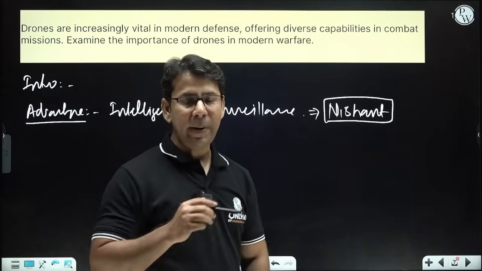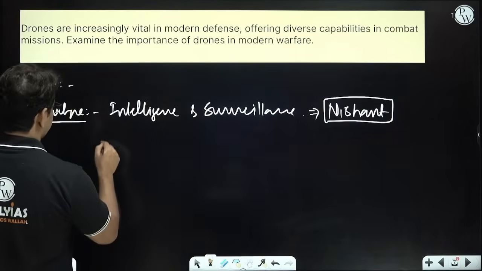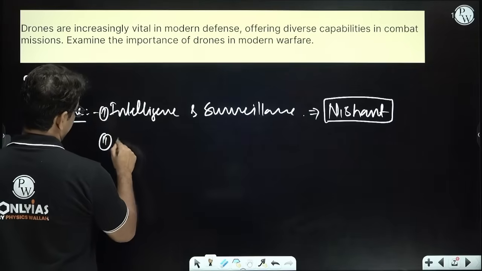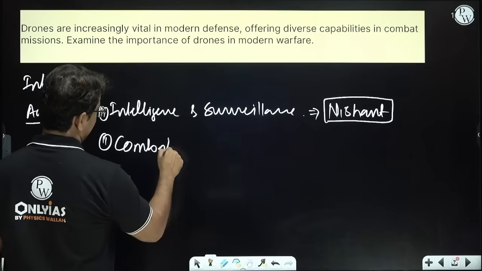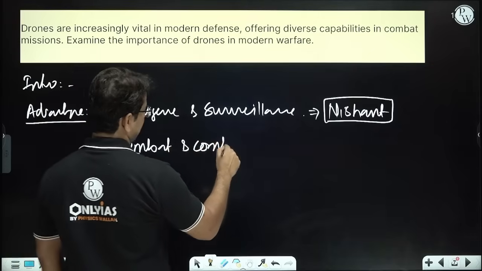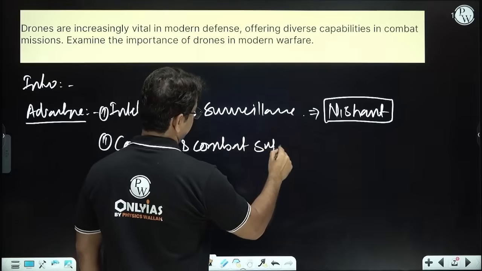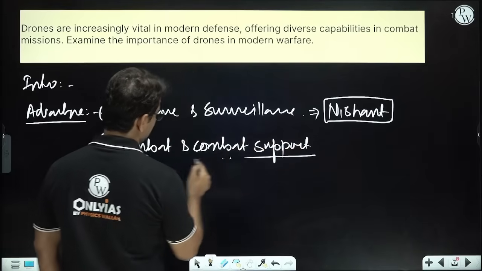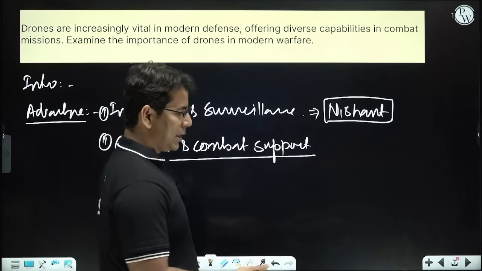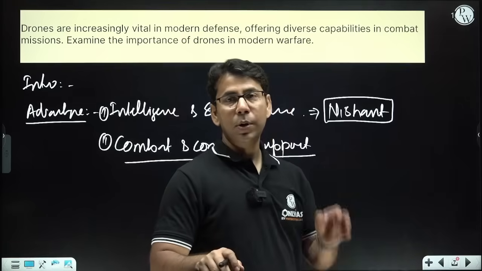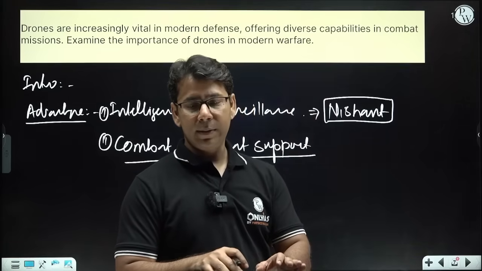Then we have combat and combat support. Now the drones are so advanced that they can directly hit the target. They can drop the bomb and come back, right?